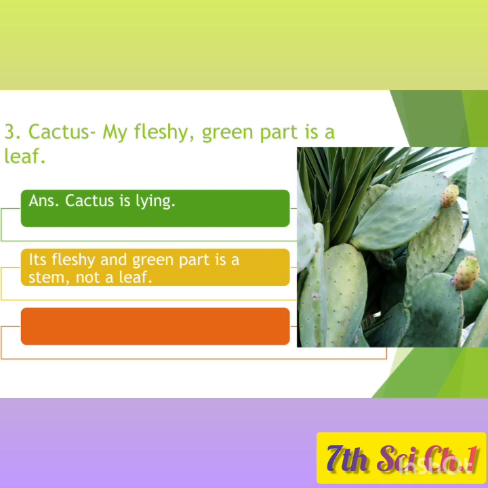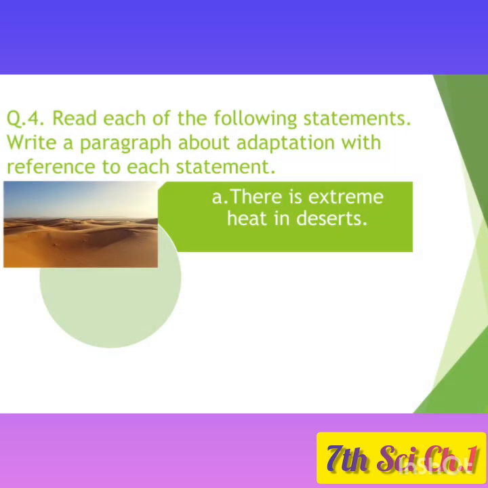Cactus. My fleshy green part is a leaf. No, not at all, children. Cactus is lying because its fleshy part is stem. It is green in color because of chlorophyll. Now question number 4. Read each of the following statements. Write a paragraph about adaptation with reference to each statement.